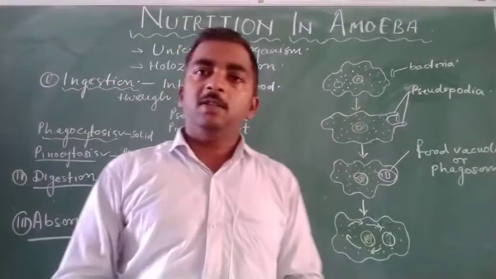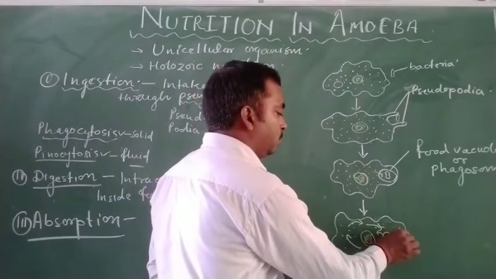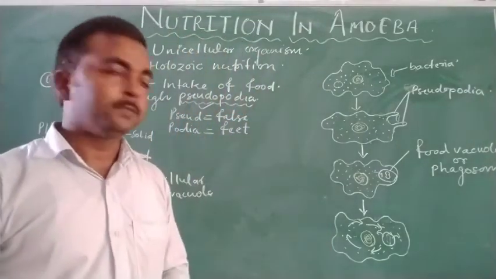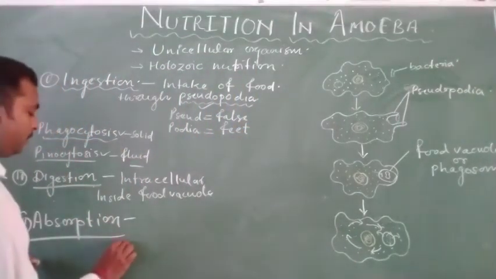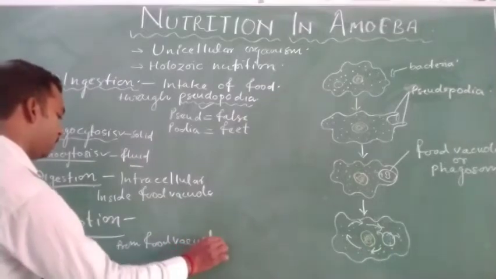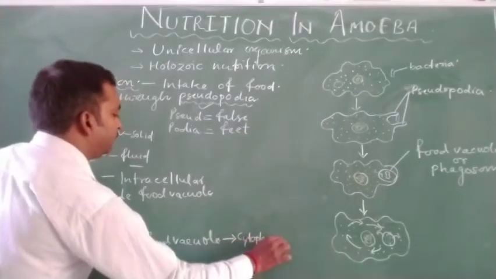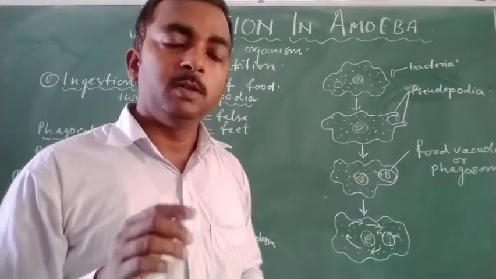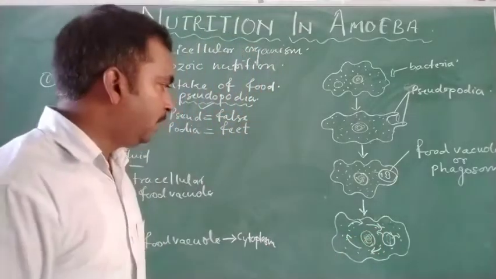During the absorption process, the digested food from the food vacuole will diffuse towards the cytoplasm, or through active transport. So this process is known as absorption. Means from the food vacuole to the cytoplasm. The direction of movement of digested food from the food vacuole to the cytoplasm is known as absorption of food.